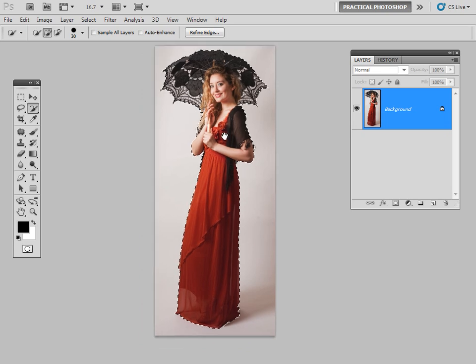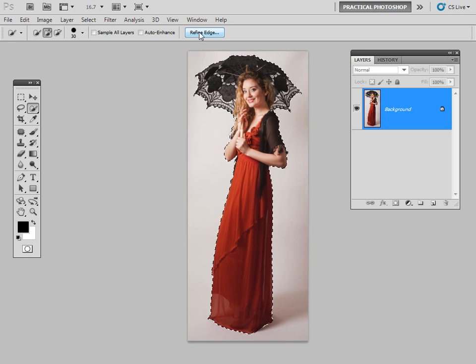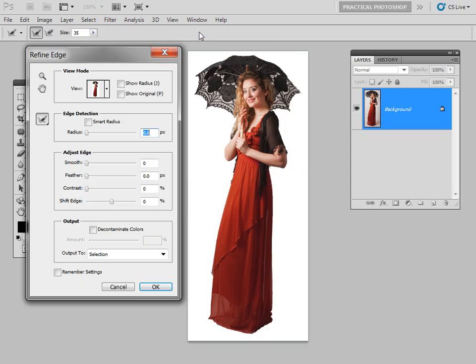Now this will be a fairly crude selection, so what we're going to do to refine that is go to the Refine Edge tool, which you can see up here, and this is a brilliant feature to help you make good clean extractions. Click on that and the Refine Edge dialog window opens up. So let's have a quick look at some of the options that we've got here.